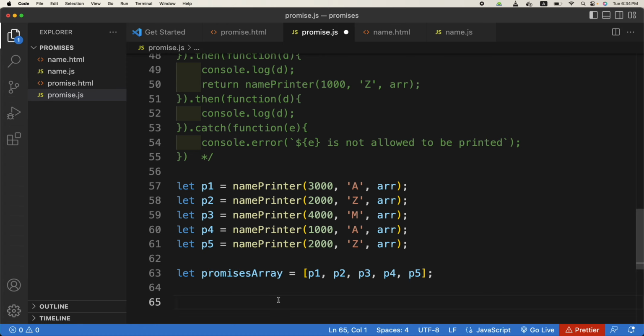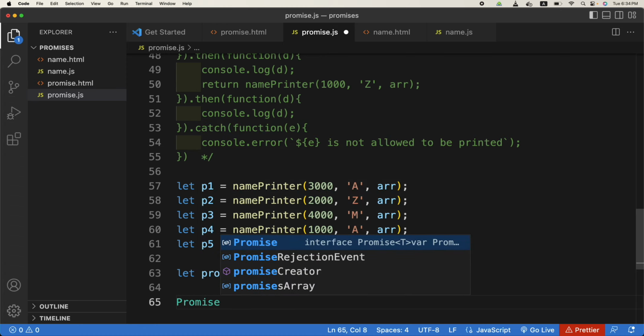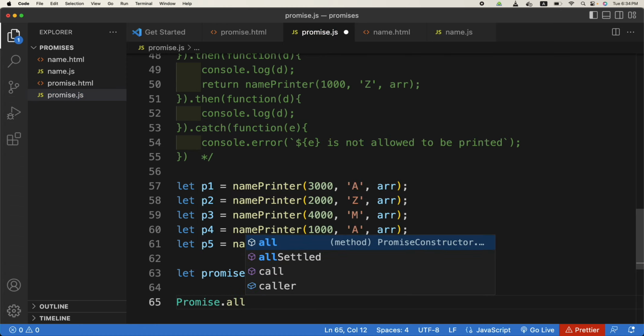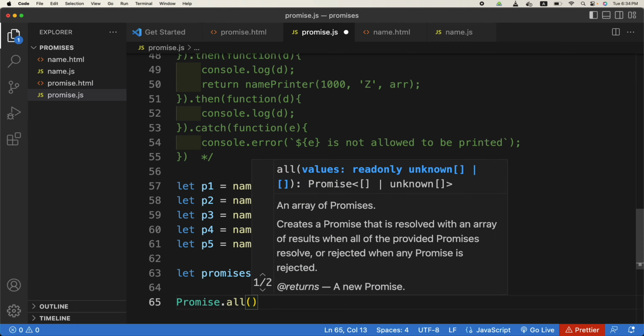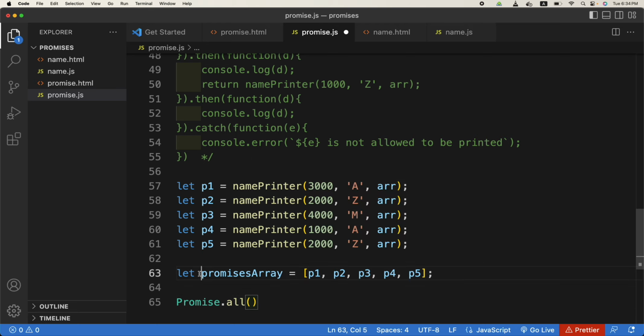So what we can do is use Promise.all. Promise.all is a static function on the Promise object which accepts an array of promises. So what's the array of promises we have created right now? It's the promises array.